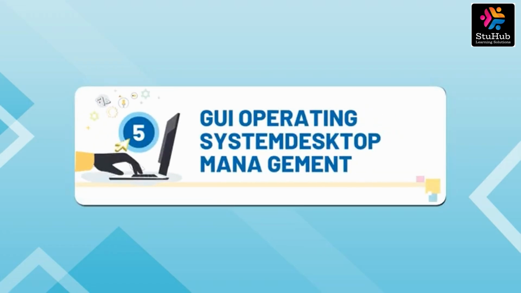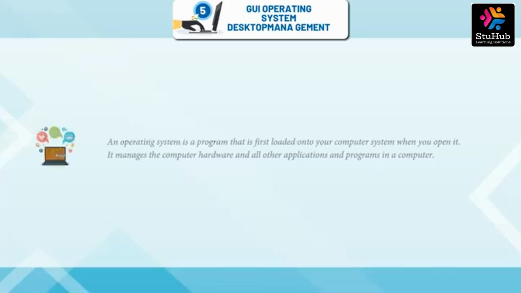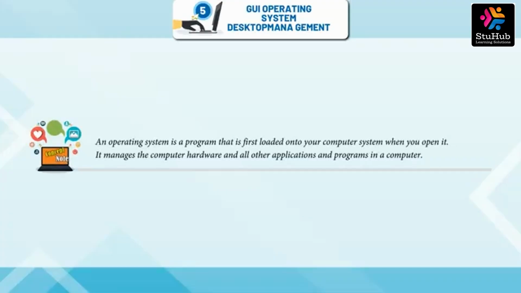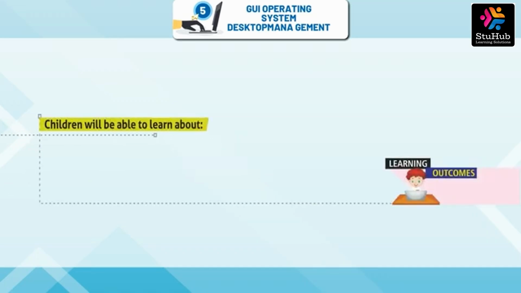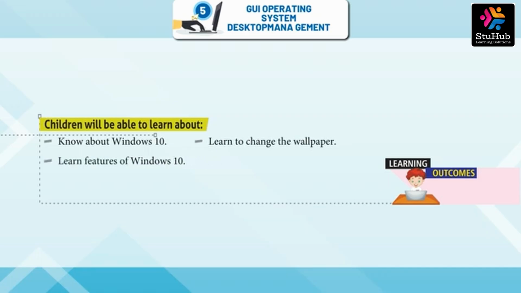Lesson 5. GUI Operating System. Desktop Management. An operating system is a program that is first loaded onto your computer system when you open it. It manages the computer hardware and all other applications and programs in a computer. Children will be able to know about Windows 10, learn to change the wallpaper, learn features of Windows 10, and learn to manage multiple windows.